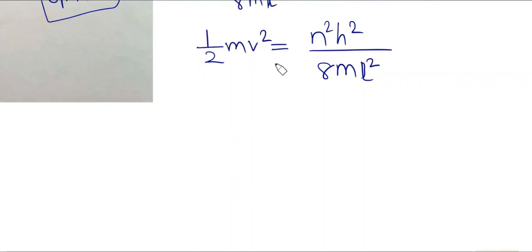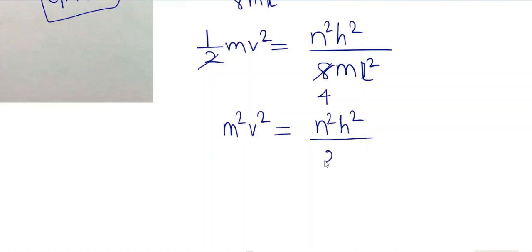I will rearrange it, since I need n square. The 2 will cancel out with 8, remaining 4. Then I take m to the other side, so it becomes m square v square is equal to n square h square divided by 4 L square, which I can write as 2L whole square.